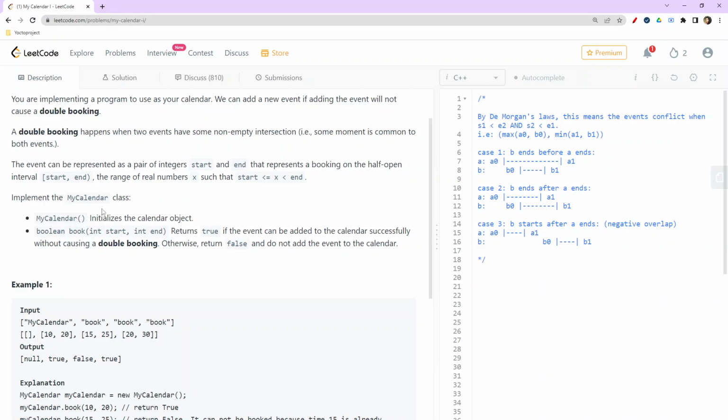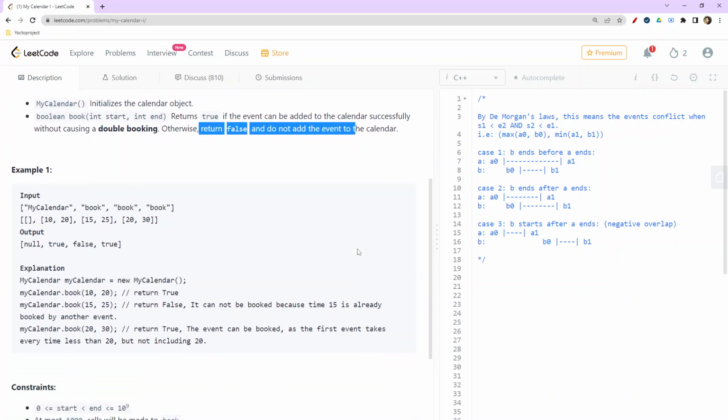So we are required to implement this MyCalendar class, and in this class we are initializing the calendar object, and we would be having a function boolean book where we would be passing start and end. We are required to return true if the event can be added to the calendar successfully without causing double booking. Otherwise we will be returning false, meaning we do not want to add this particular event to the calendar. So this is the whole thing which we would be doing in this question.